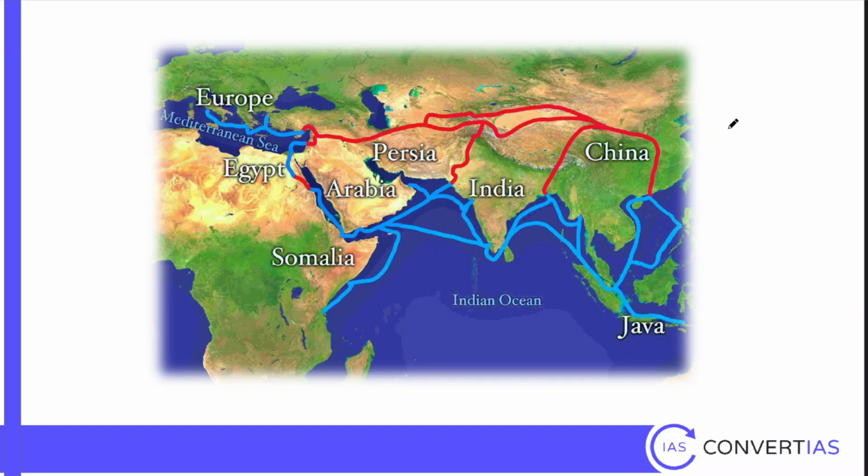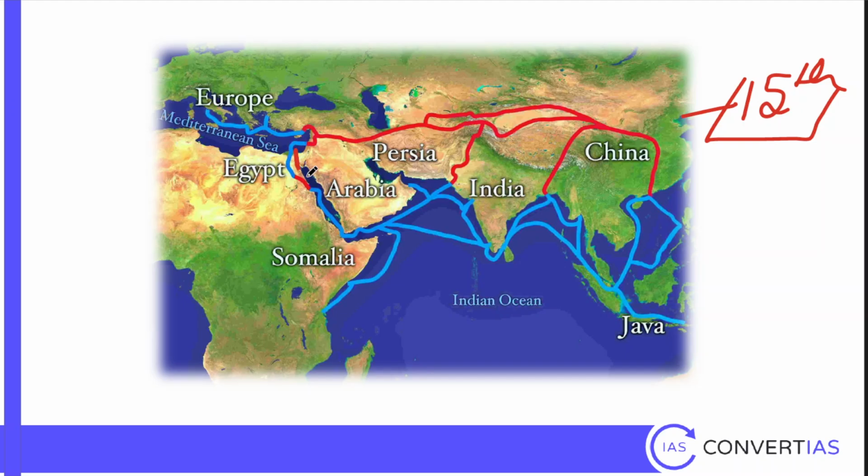See this map? This is the map of the world in the 15th century, before this mercantile capitalism begins. See the trade routes. From China, you have the Silk Route going. There are two ways to reach India here. One is through the Suez Canal.